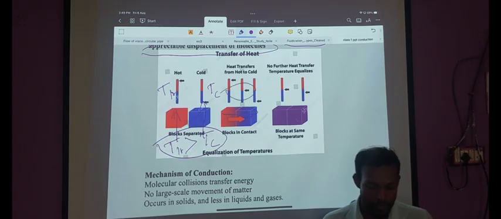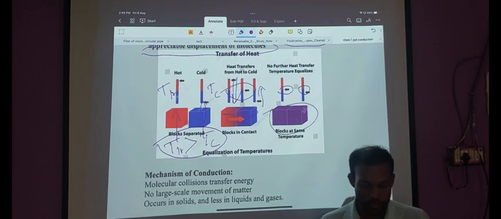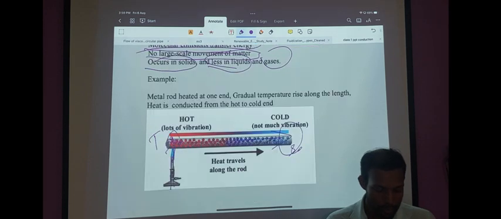temperature differential. The temperature of the hot body decreases and the temperature of the cold body rises. When the temperature of both bodies becomes equal, the heat flow stops. Heat is expected to flow as long as the temperature difference exists.